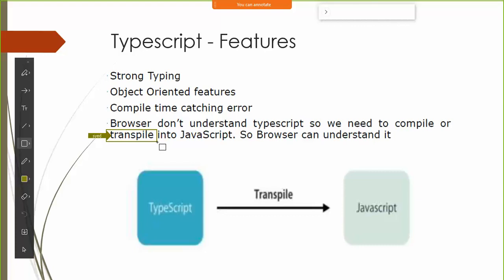But transpile basically converts from one high level language to another high level language. So if I write my TypeScript code and give it to the TypeScript transpiler, it is going to convert it into JavaScript code for me, so that my browsers can execute it.